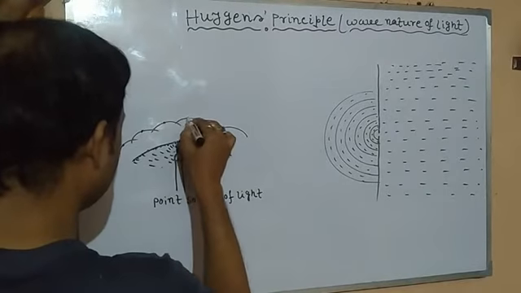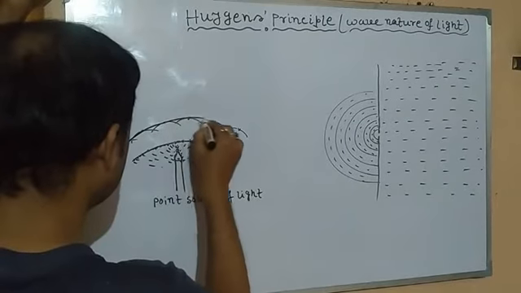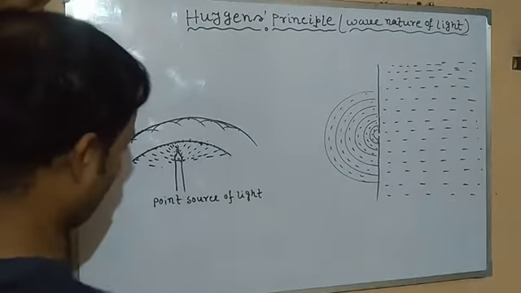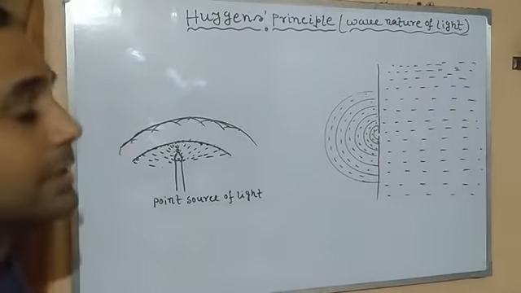So we will get so many points. Again, if we join these, we get another wavefront. This is Huygens principle.